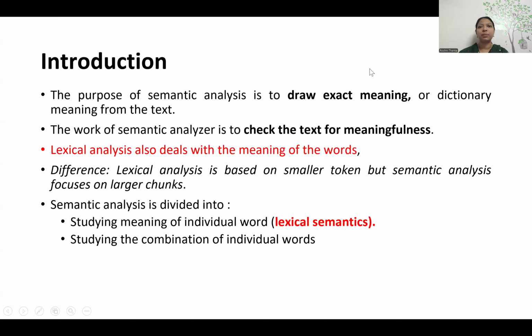So what is the purpose of lexical semantics? It's going to tell about the exact meaning in that context. Lexical, as I told you, is a word. So when I say lexical analysis, a word in that sense is a token, where lexicon means a collection of word tokens, right? So when I say lexical semantics, it's about the individual word meaning and the relationship between them. So that's what lexical semantics means.